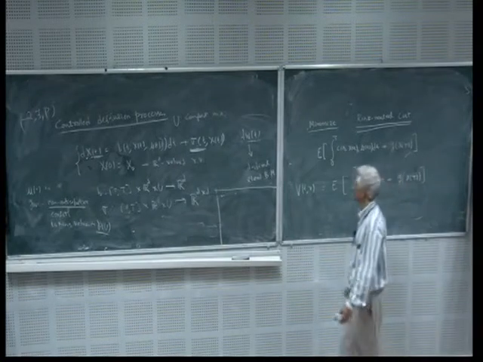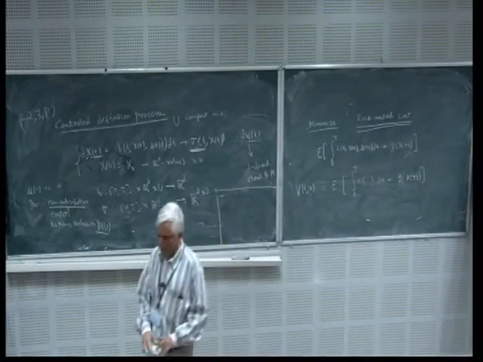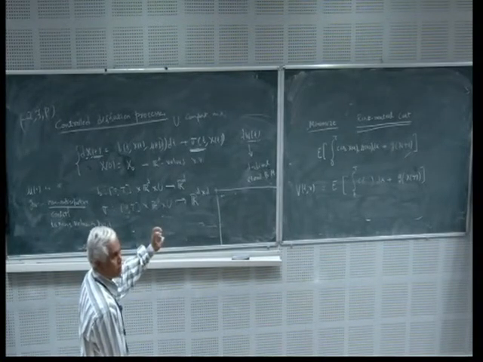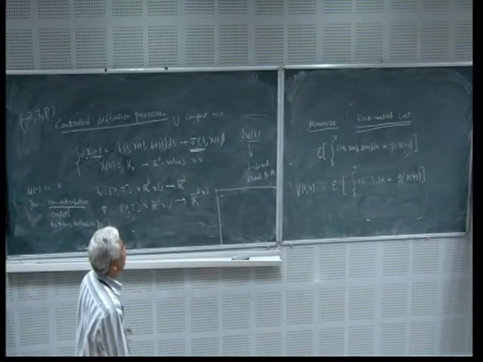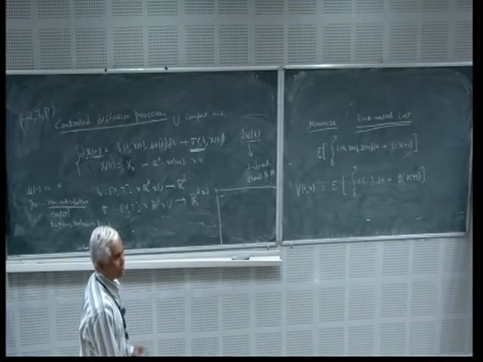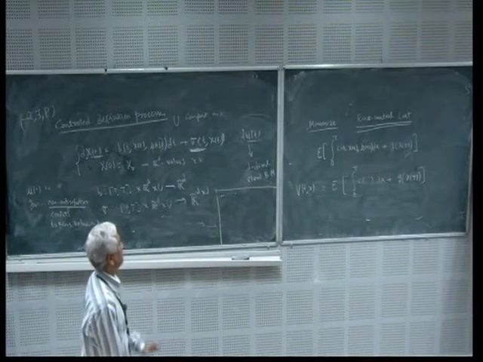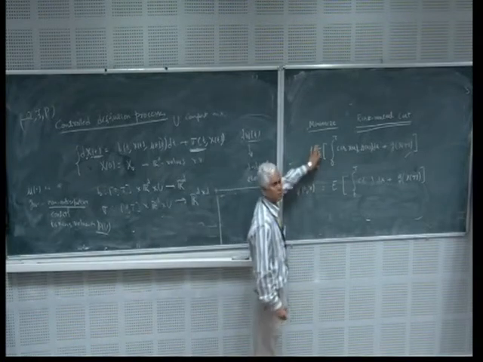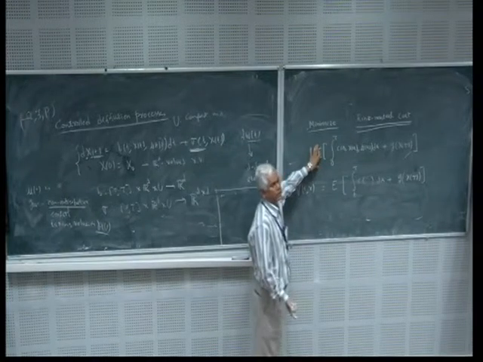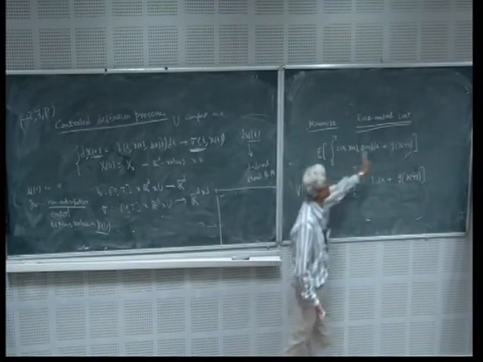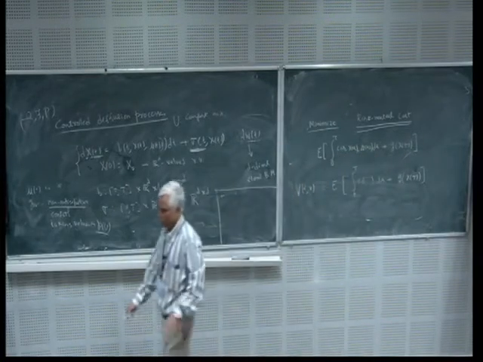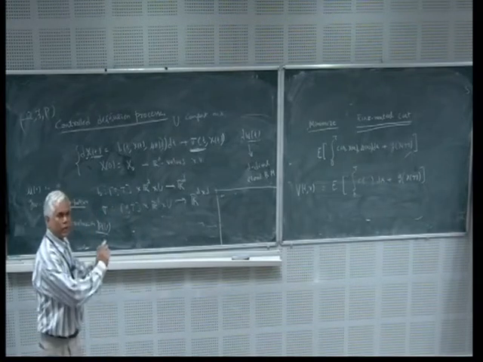Now here it's interesting, because most of the time under the control that we will do, it may not have a strong solution. But as I said, strong or weak, it doesn't matter, right? Whether we have a strong solution or we have a weak solution, it really doesn't matter, because after all we are taking expectation. So whether it is strong or weak, it doesn't matter. All it matters is the moments, right? So we are taking expectation.